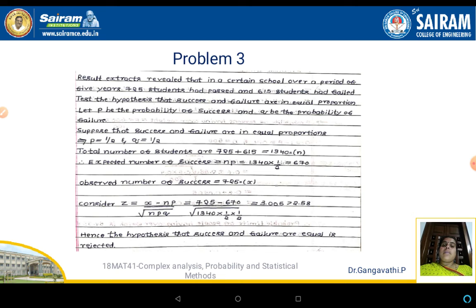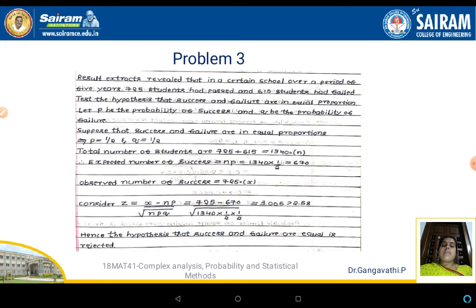So let P be the probability of success and Q be the probability of failure. Suppose that the success and failure are in equal proportion. P should be equal to half and Q should be equal to half. Now the total number of students is 725 plus 615, that is 1340, which is our small n value.